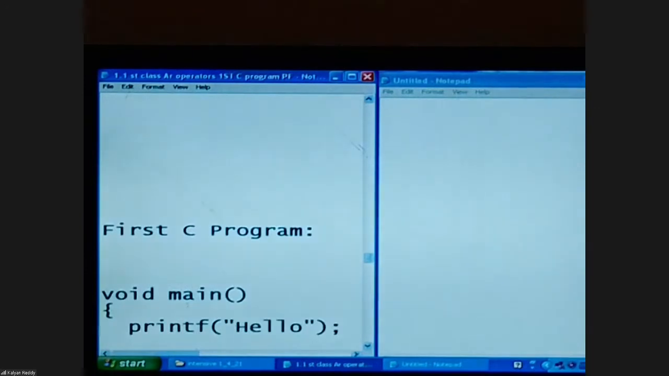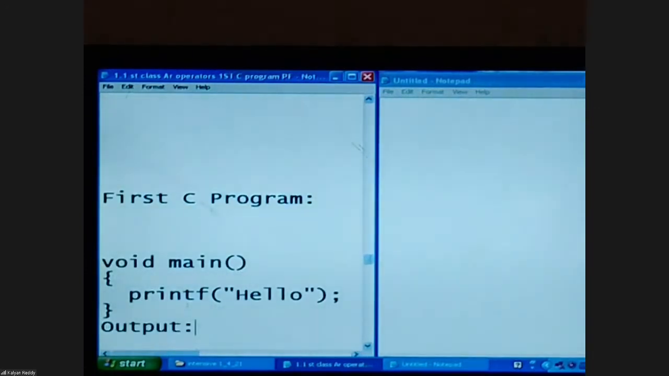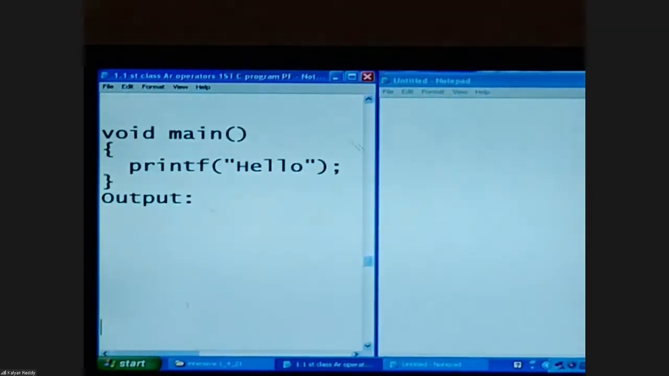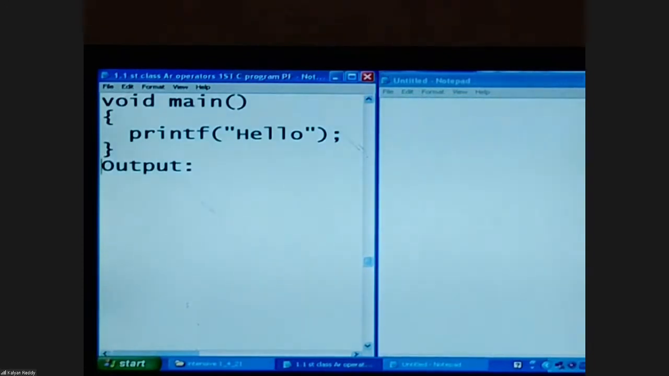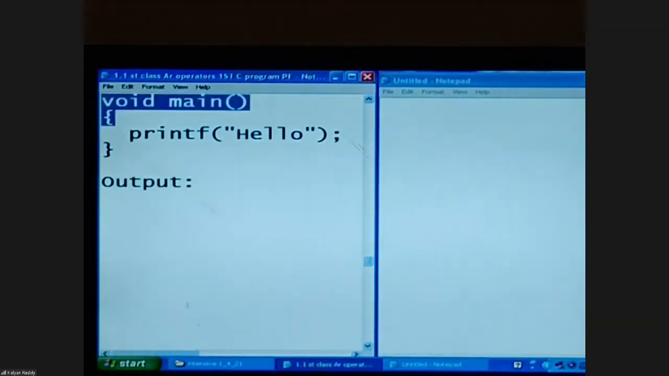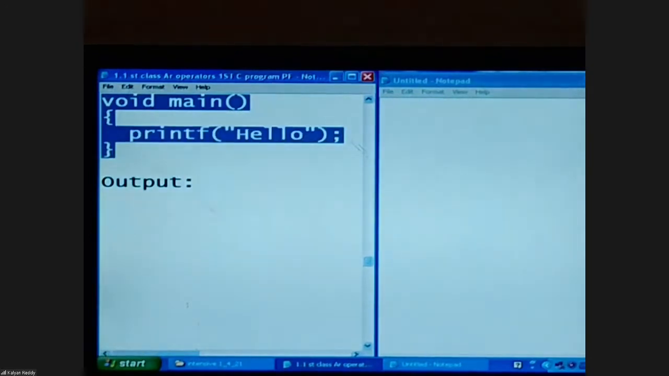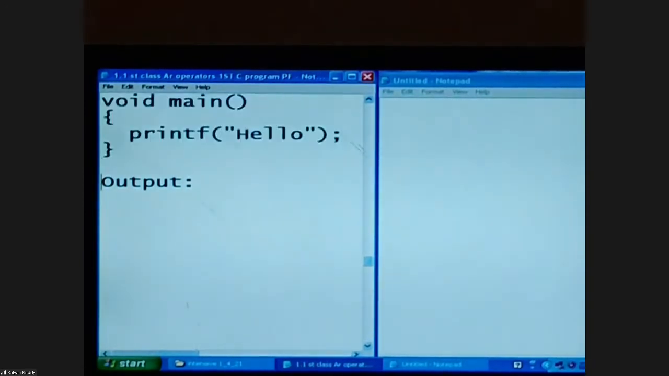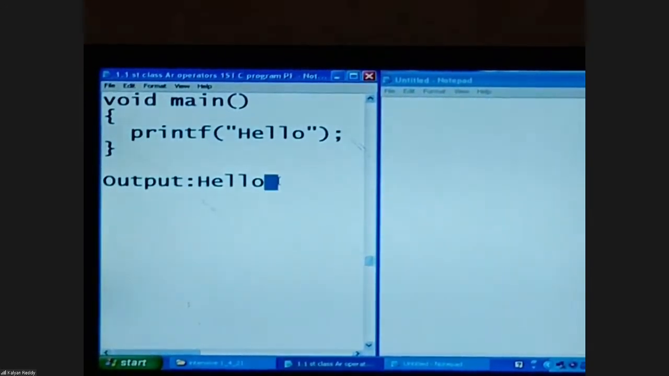The first C program: void main, body open, printf within double quotes hello, semicolon, close. Yes, it is a valid program. The output is hello, and the cursor blinks here. If you give one more printf statement, that will start to print from this place itself.